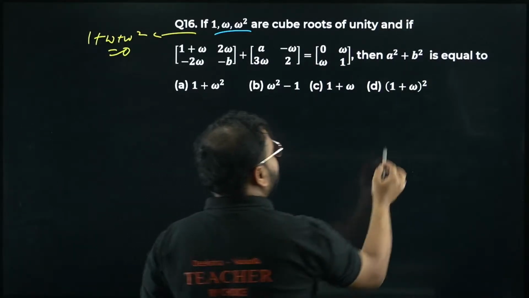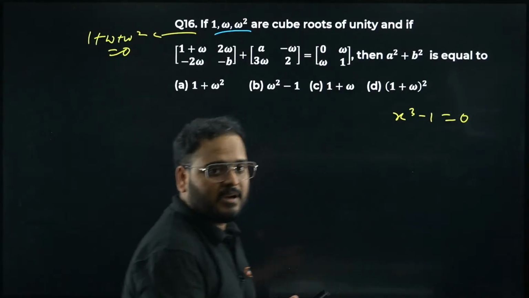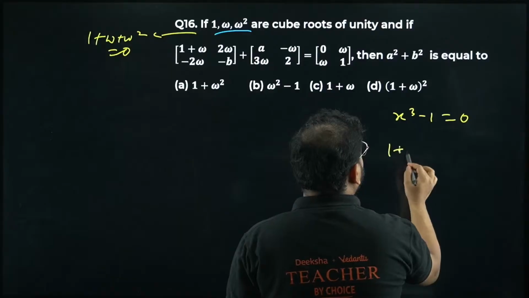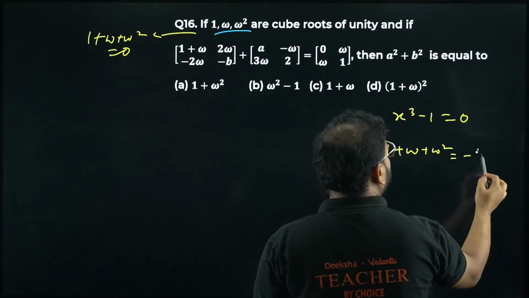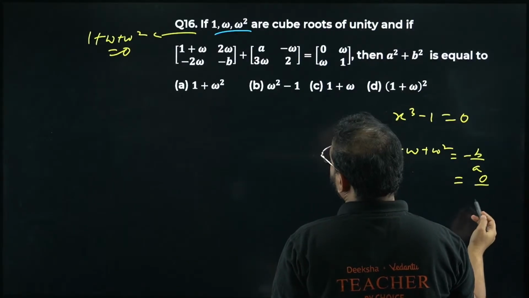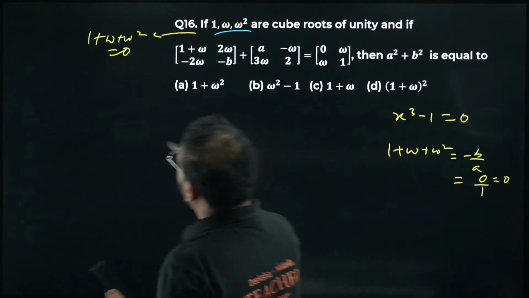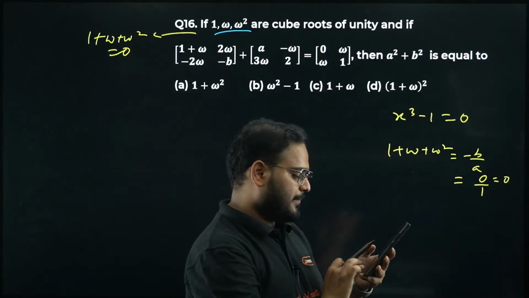How come? Please check. x cube minus 1 equal to 0, right? Is there a square term over here? There's no square term, okay? Sum of roots means 1 plus all the roots, all the 3 roots equals minus b by a. Minus b means b is 0. What is a? a will become 1. Answer will be 0 only. That's what I've taken over here. 1 plus omega plus omega square is nothing but 0. That's the cube root of unity property.